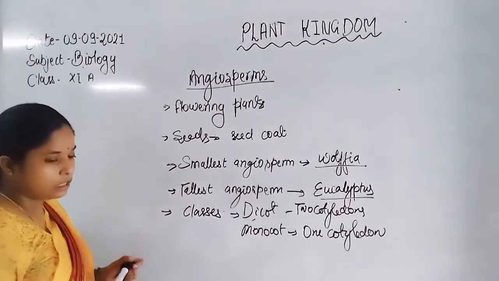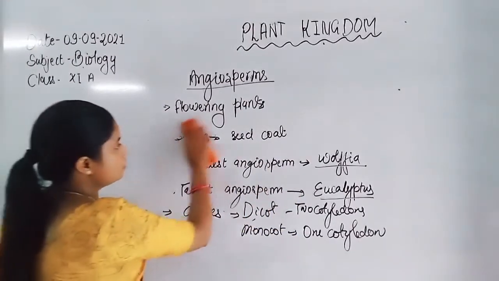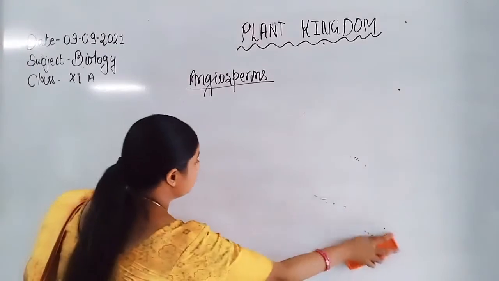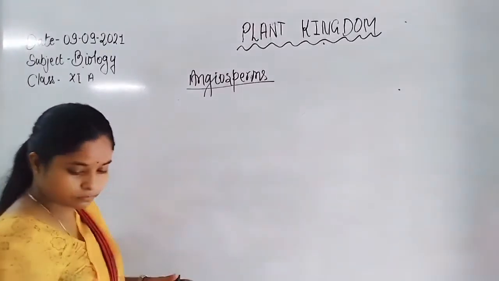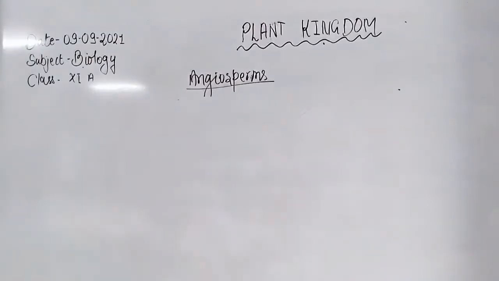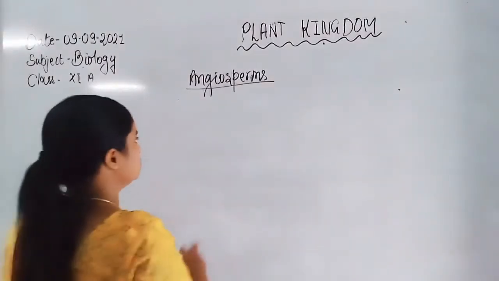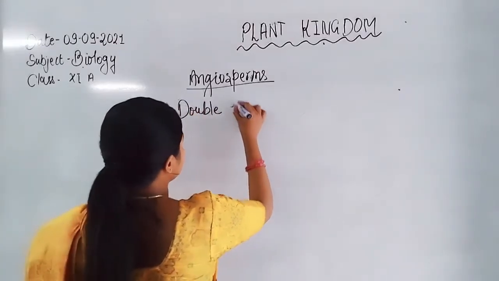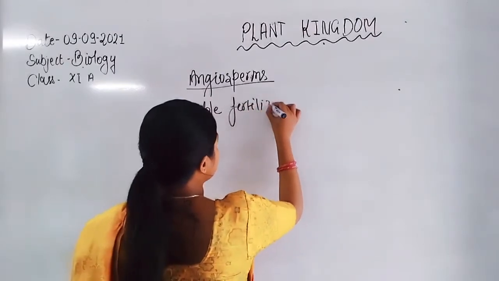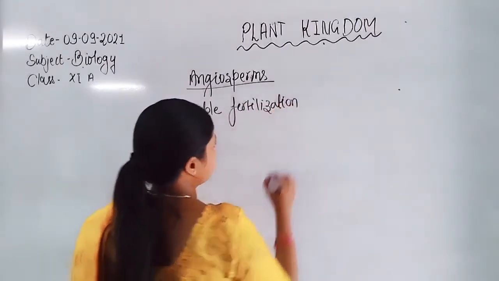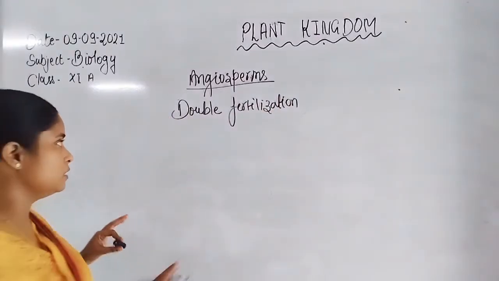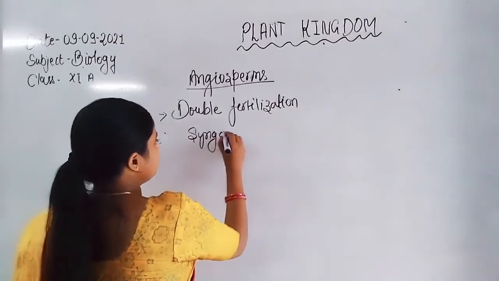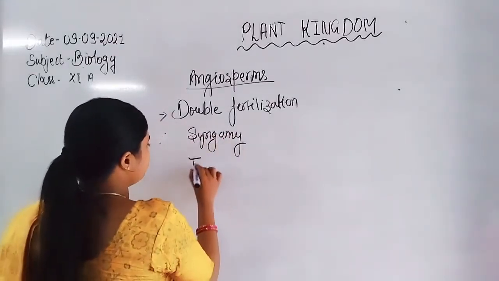Next important thing, they show double fertilization. Double fertilization is present in the angiosperms. Double fertilization means syngamy, fusion of gametes, and triple fusion.